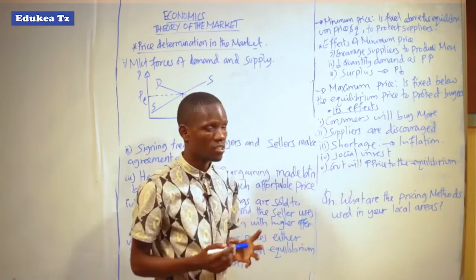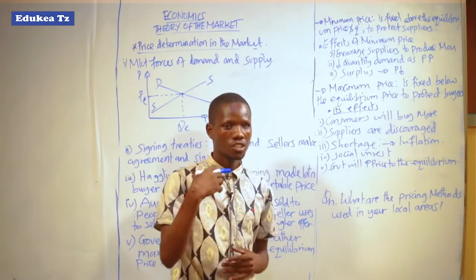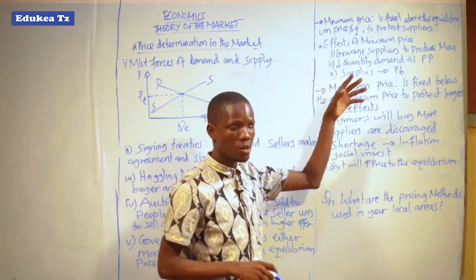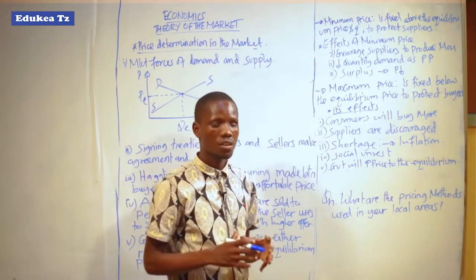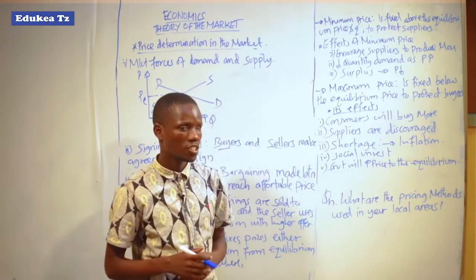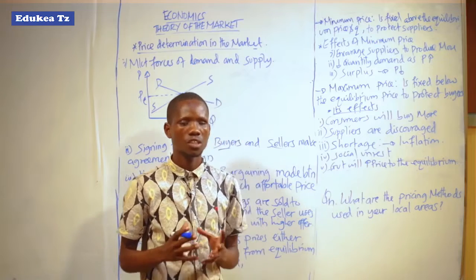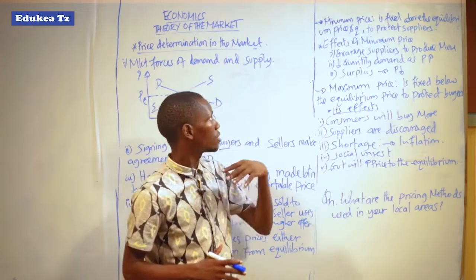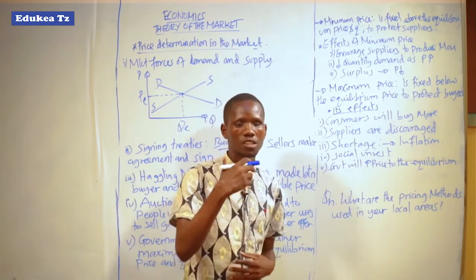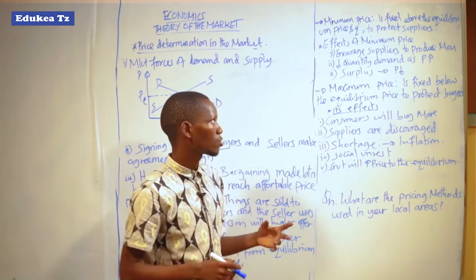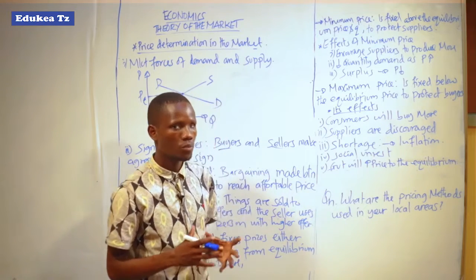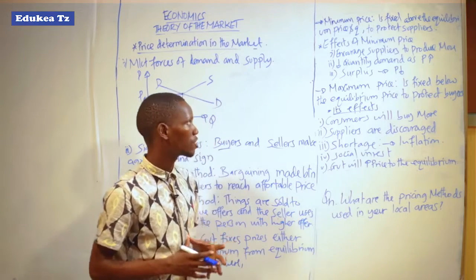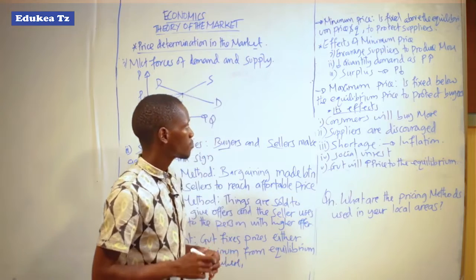The minimum price is the amount raised by the government above the equilibrium price when the government has determined that the producers are not getting profit because the price is low. So they raise the price so as to enable the producers to produce their goods in a way that they can get a profit from selling their products to the people.